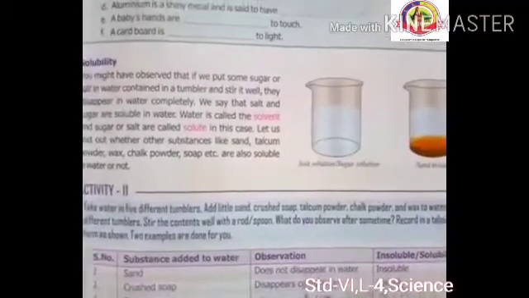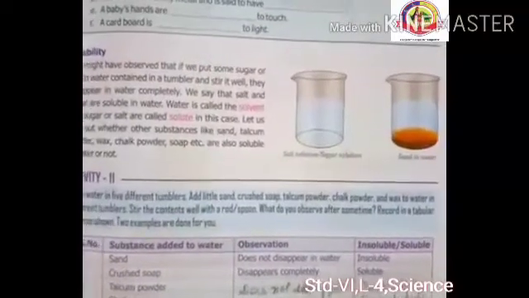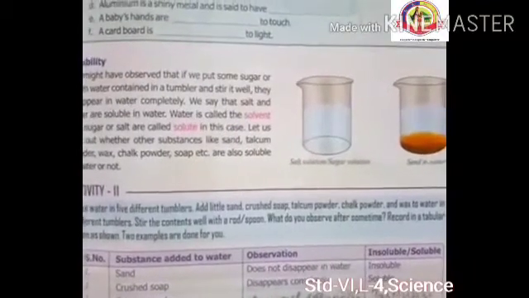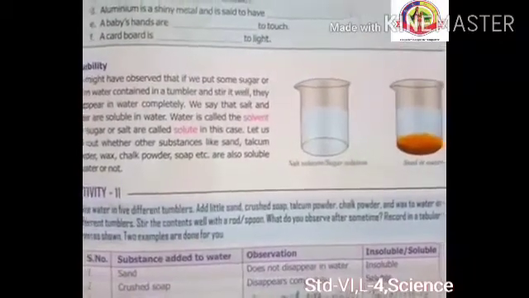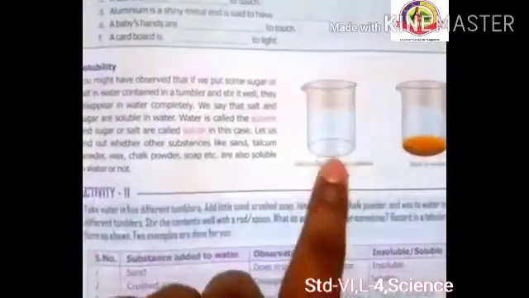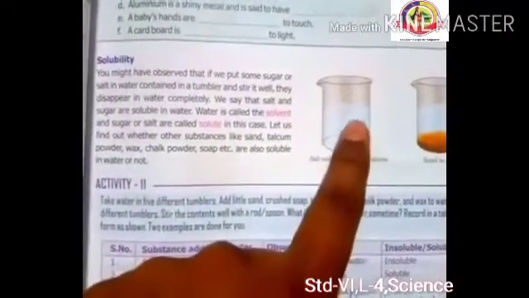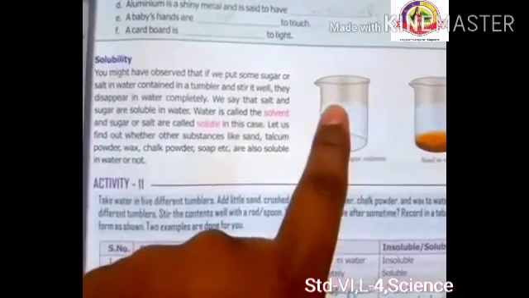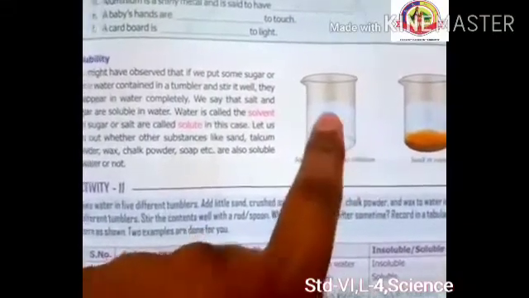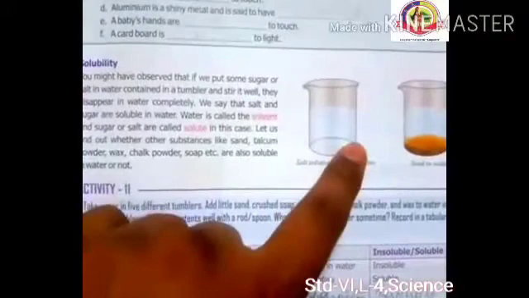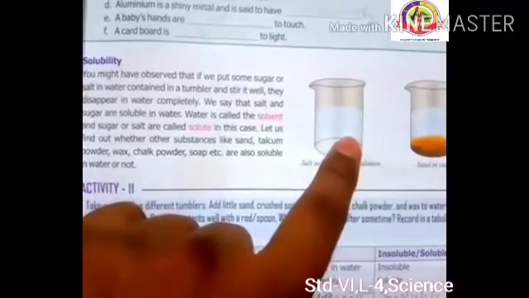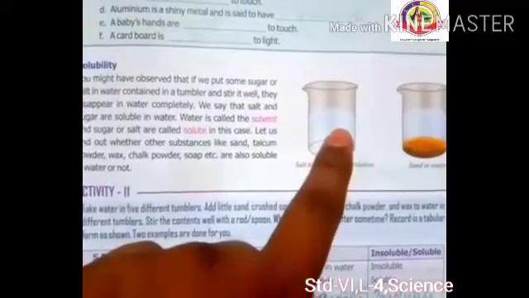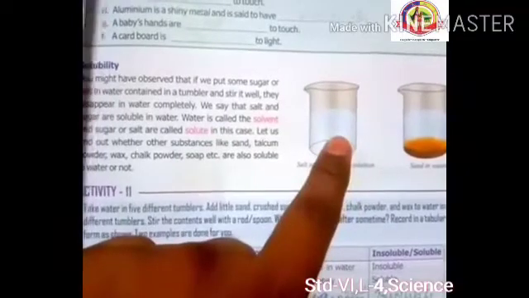In this case, let us find out whether other substances like sand, talcum powder, wax, chalk powder, soap, etc. are also soluble in water or not. Basically, we are talking about the solution here. You can see that one beaker has been taken here and some amount of water is filled in that. Water is in large amount and sugar is added in a small quantity. Whichever material is in large amount is called solvent, and in less amount, sugar, is called solute, right? And whatever mixture has been prepared is called solution, right?